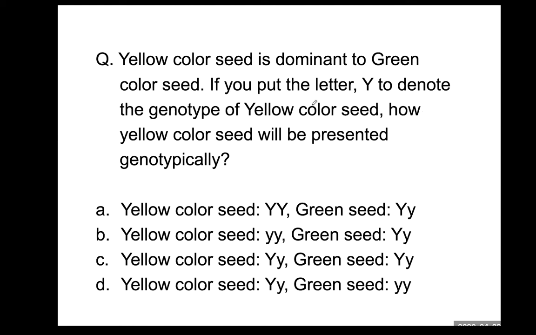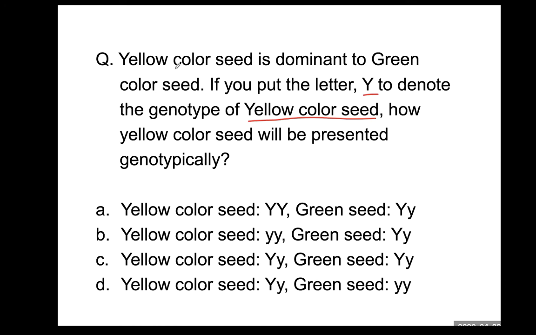Okay. It's a similar question, yellow color dominant to green color. The question suggests you use letter large Y to denote yellow color seed. Yellow color seed and green color seed are from the gene for seed color, and the gene for seed color has different versions.